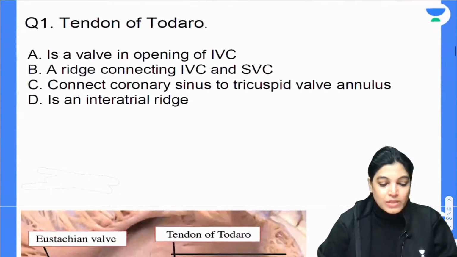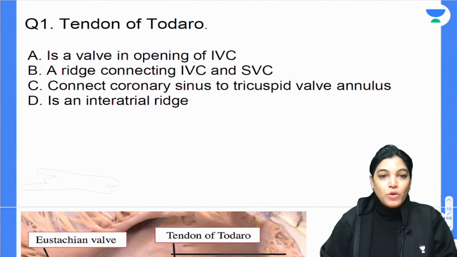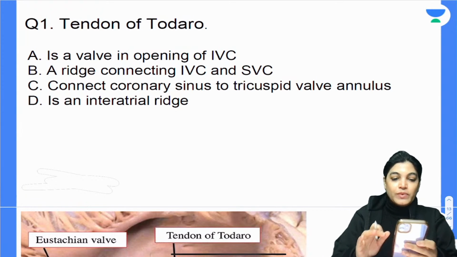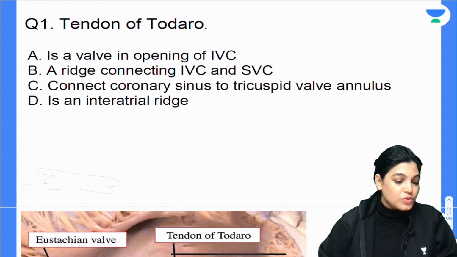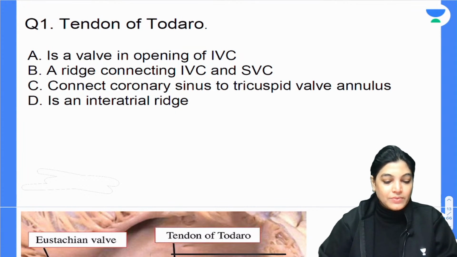Let's start with the MCQ session now. Let's start with the most important MCQs targeted for the NEET PG 2022 examination. So my dear aspirants, those who have joined, let's start with it.